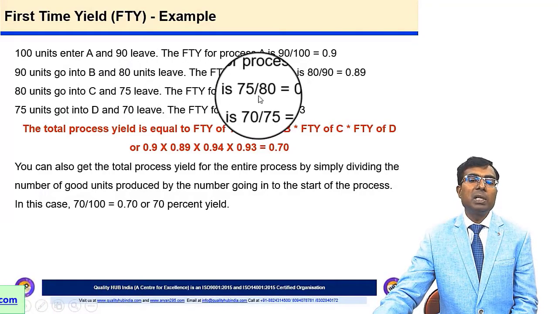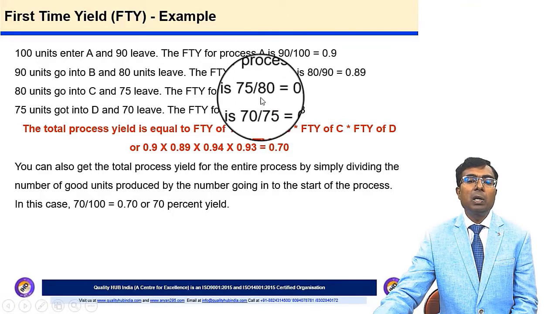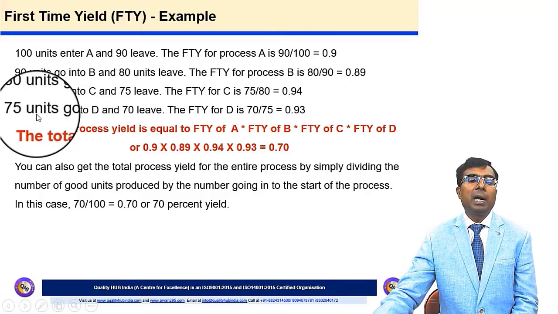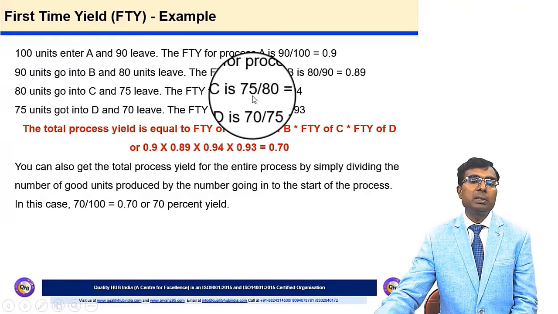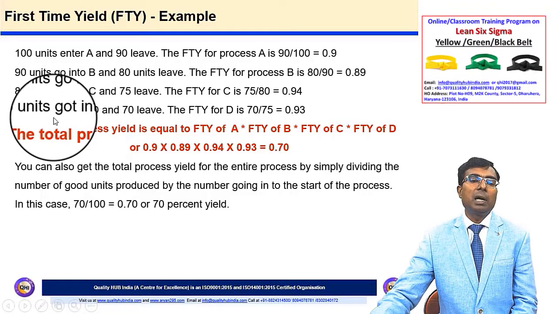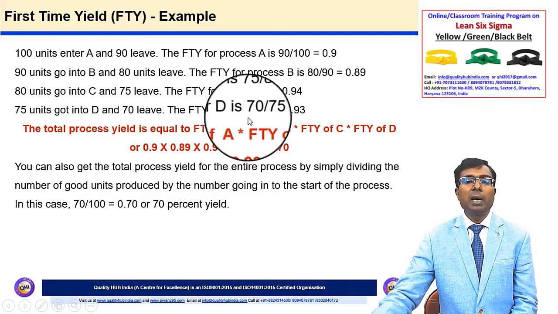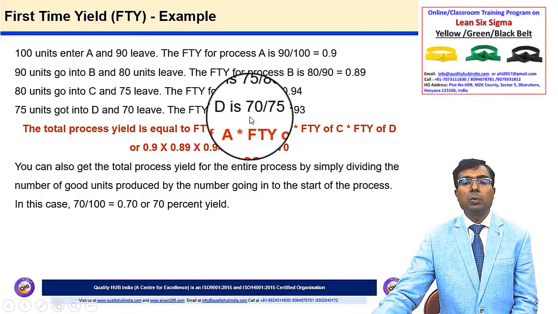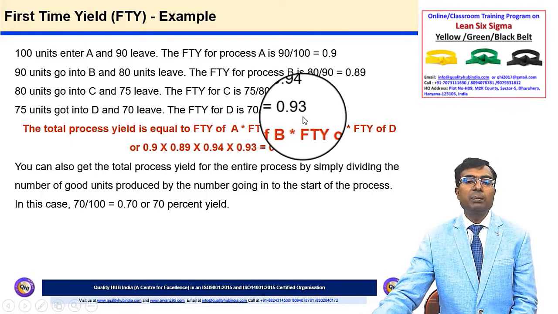So yield over here would be 75 divided by 80, which is okay parts divided by the total number of parts entering the process. So this is going to be 94%, and in the fourth process 75 okay parts from the previous operation enter over here, and then 70 leave this process. So there are 5 rejections over here. Here okay parts are 70 and 75 parts enter the process. So the yield would be 0.93. That is basically 70 divided by 75 or 93%.